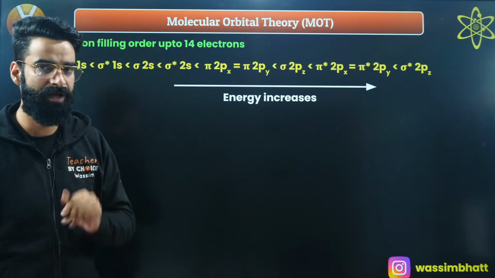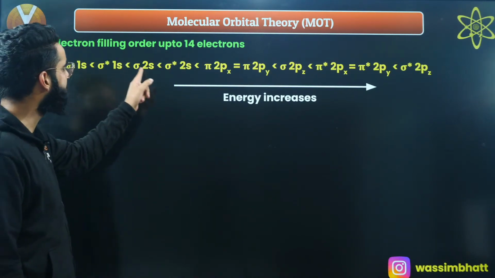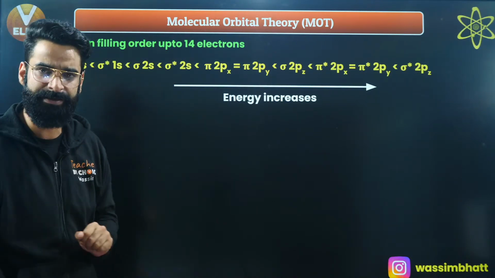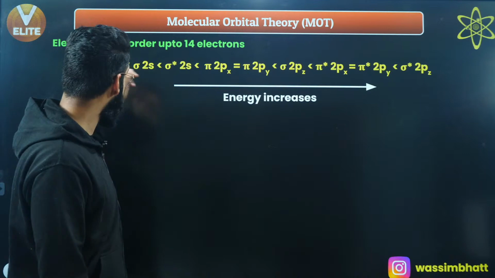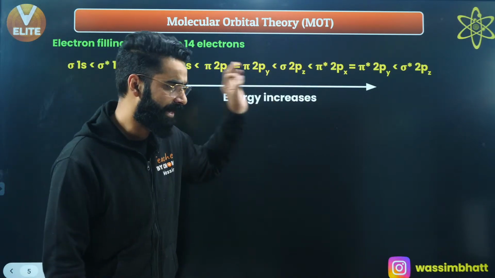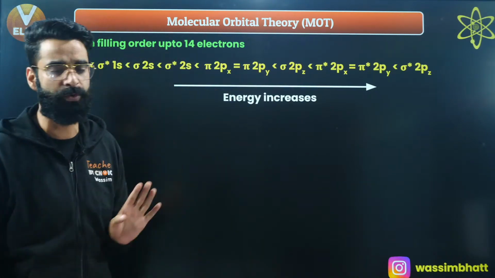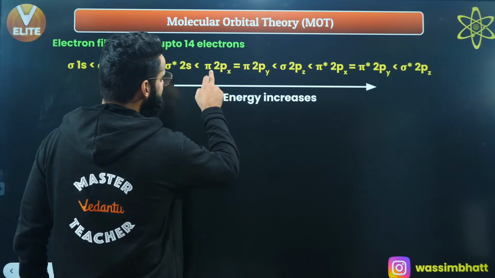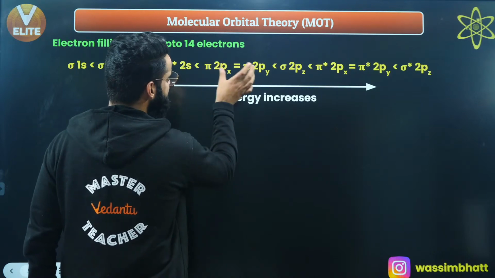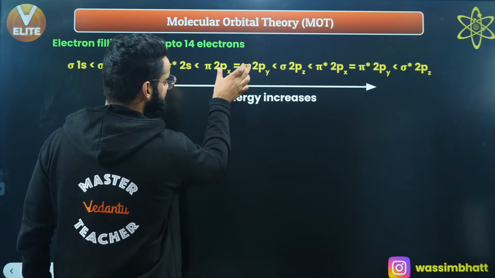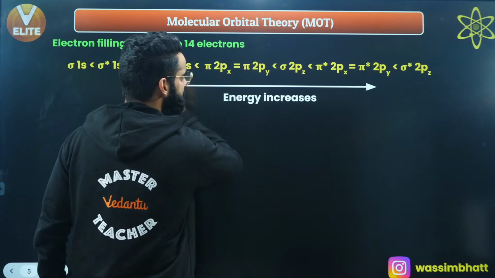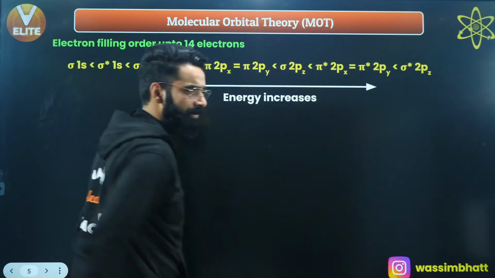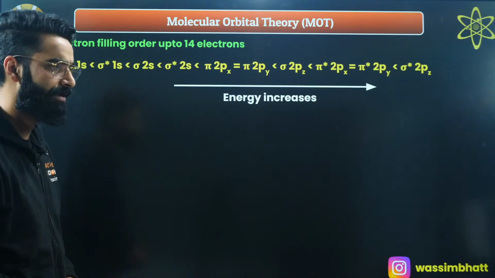Point number two, every molecular orbital here can accommodate a maximum of 2 electrons, with opposite spin. And as you can see, pi 2px is equal to pi 2py. What does it mean? It means these two molecular orbitals are degenerate, they have the same energies. Similarly, pi star 2px and pi star 2py are again degenerate molecular orbitals having the same energies.